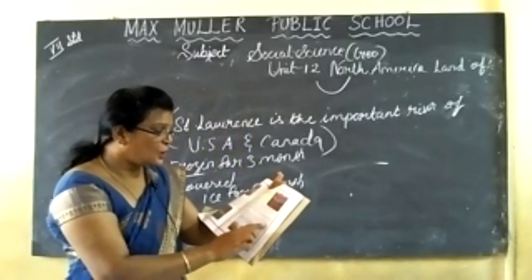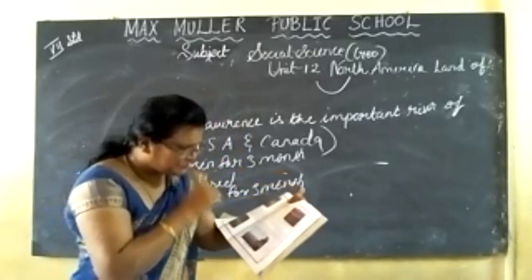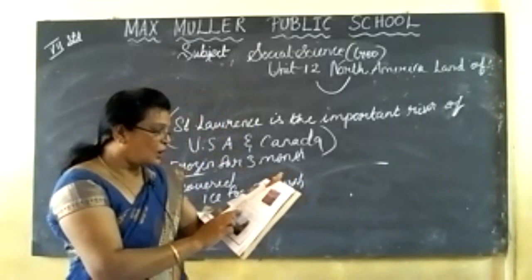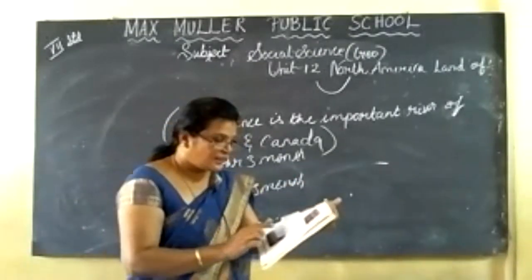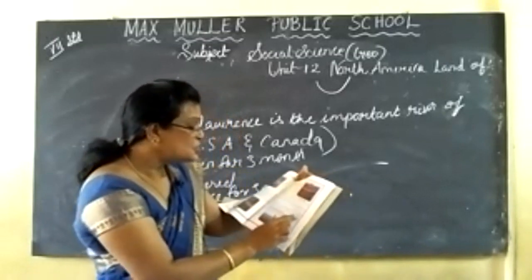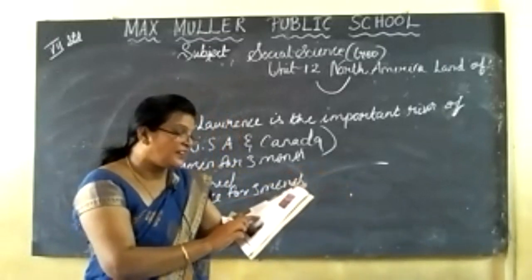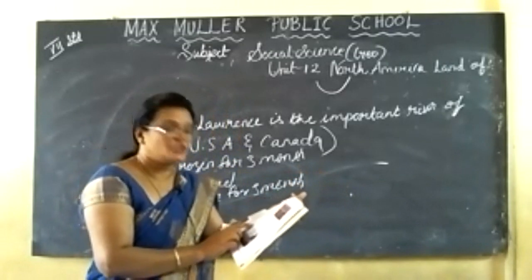So North America has a large number of fresh water and salt water lakes.